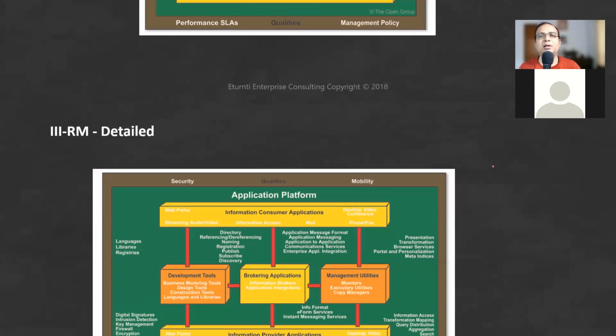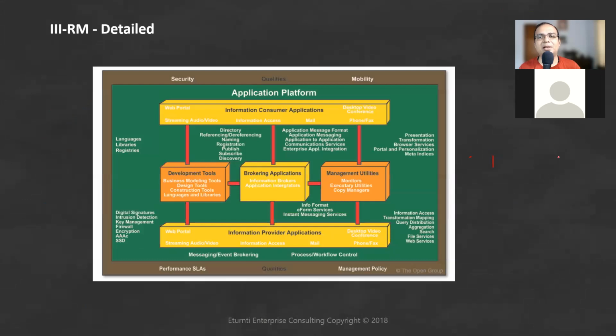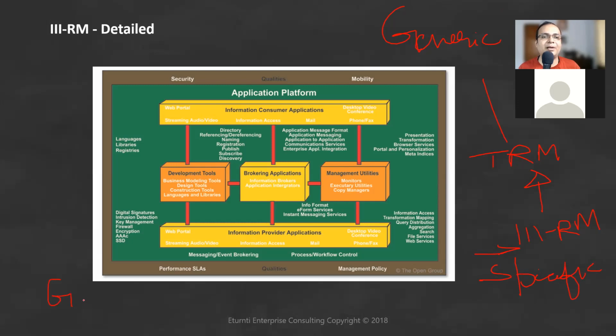So TRM is the base class, and the subclass of this is called III-RM. So if you get an exam question asking which is the most generic architecture, TRM is the most generic one. This is slightly more specific. If you go to the enterprise continuum, you will go from your generic level all the way down to your specific level.